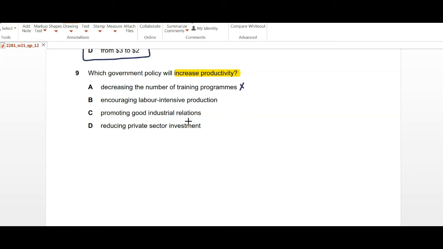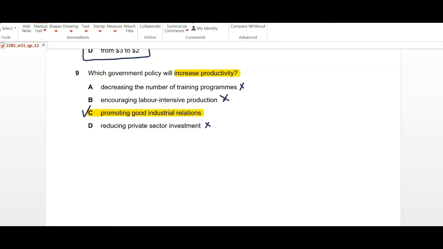Productivity includes both capital and labor intensive. Promoting good industrial relations, well, yes, this can be applicable. Reducing private sector investment, no, that does not really guarantee an increase in productivity. So we go with option C, that is to promote good industrial relations.